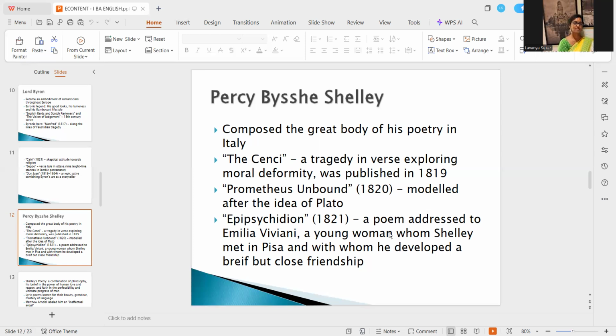Then Epipsychidion, a poem addressed to Emilia Viviani, a young woman whom Shelley met in Pisa and with whom he developed a brief but close friendship. Right? This he dedicated to his friend Viviani, the Epipsychidion.